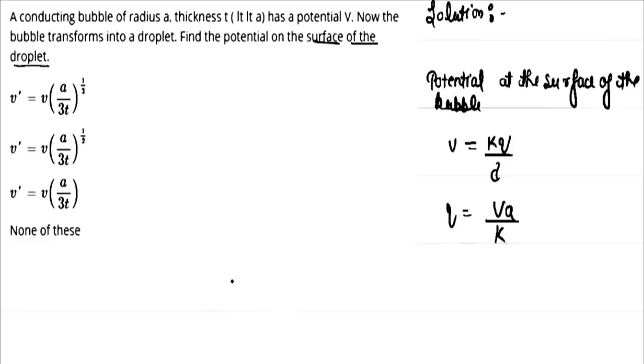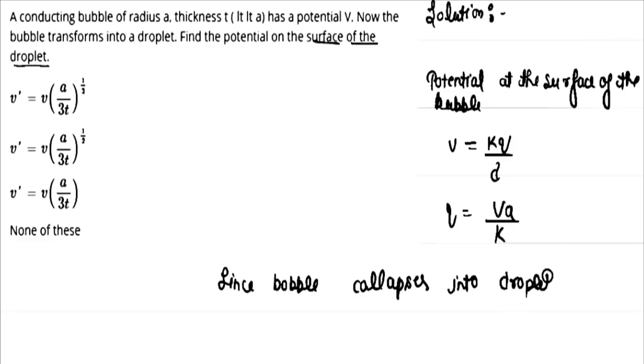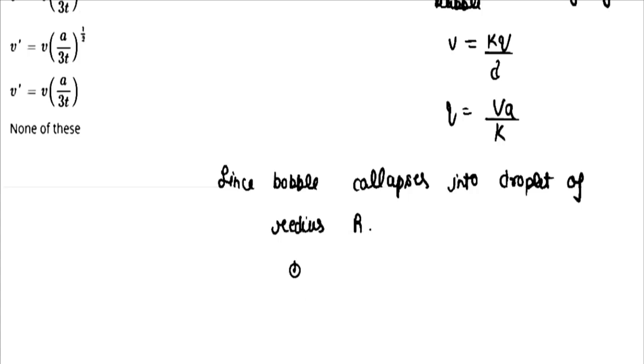Since the bubble collapses into a droplet of radius capital R, 4 pi a square into t is equal to 4 upon 3 pi R to the power 3.